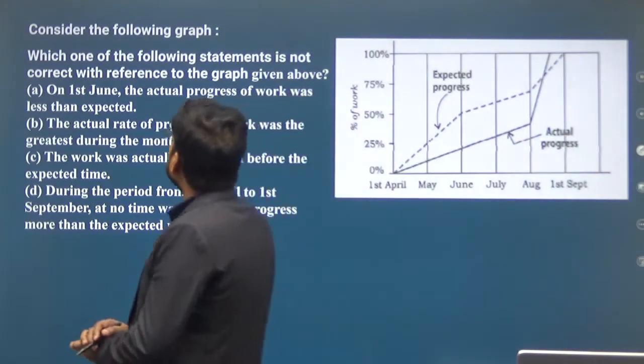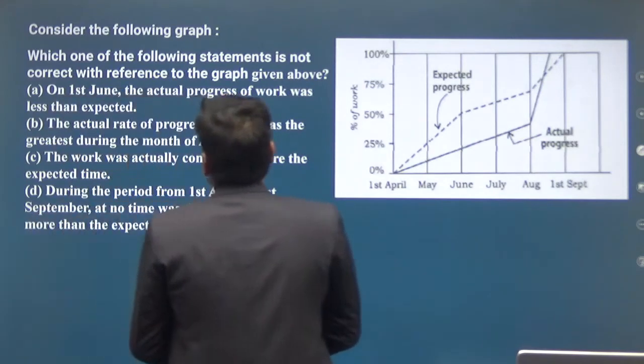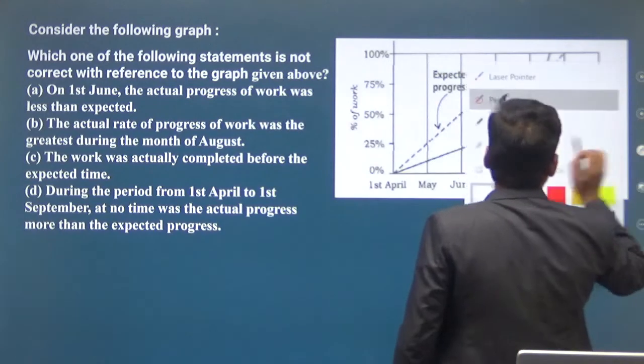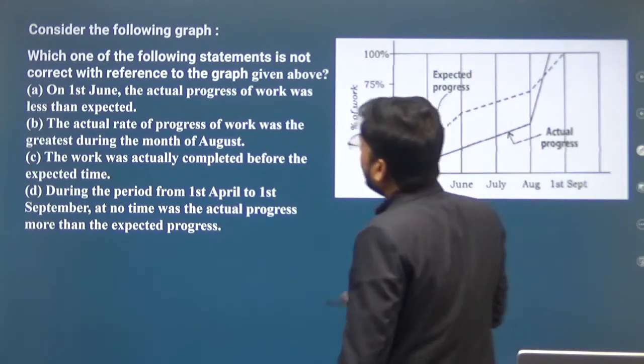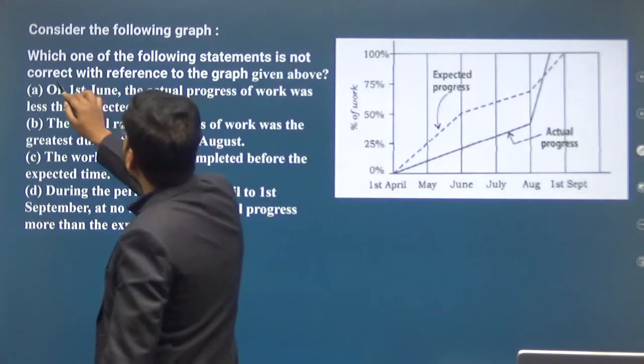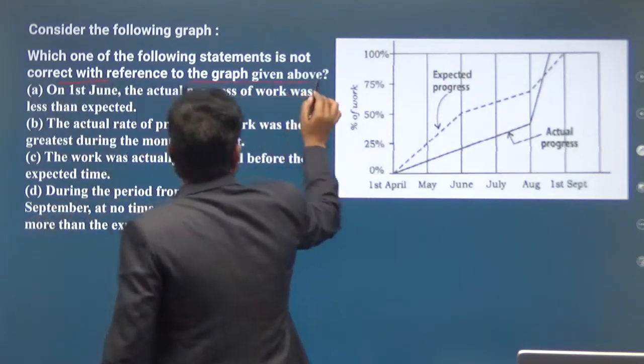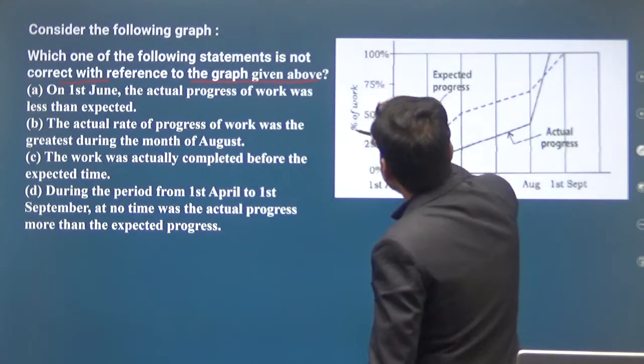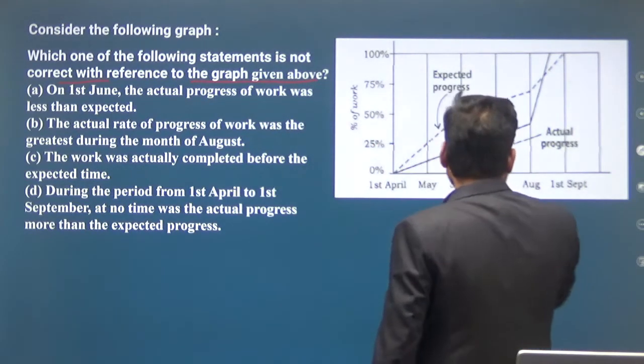Now the question is, consider the following graph. Which one of the following statements is not correct with reference to the graph given above? So the graph is percentage of work against month.